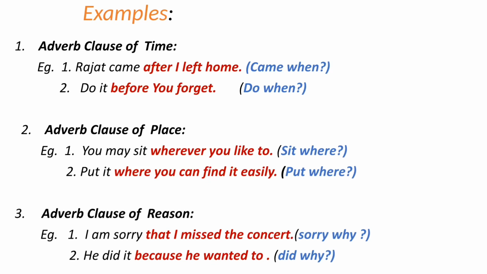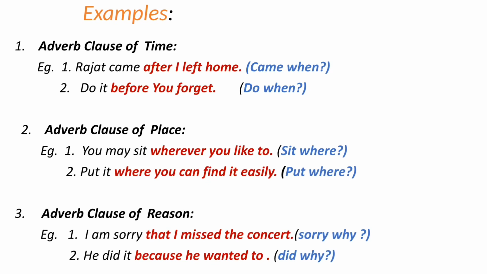First one, adverb clause of time. "Rajat came" when? "After I left home." "Do it" when? "Before you forget." So these are the examples of adverb clause of time. Next is adverb clause of place. "You may sit wherever you like to." "Put it where you can find it easily." So these are the examples of adverb clause of place.